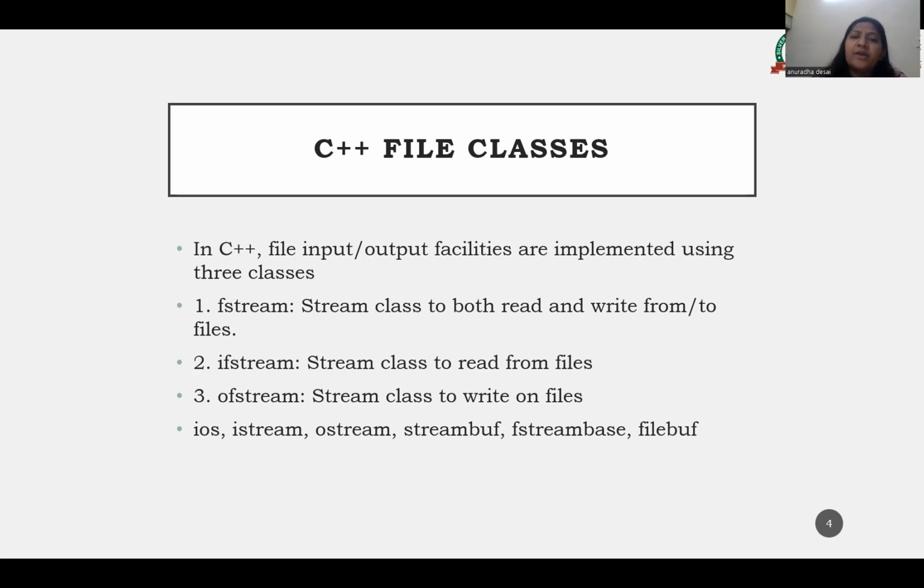These include the ifstream, ofstream and fstream classes. These classes are derived from fstream and from the corresponding iostream classes. Also, these classes are designed to manage the disk files and are declared in the fstream header, and therefore we can include this file in any program that uses files.